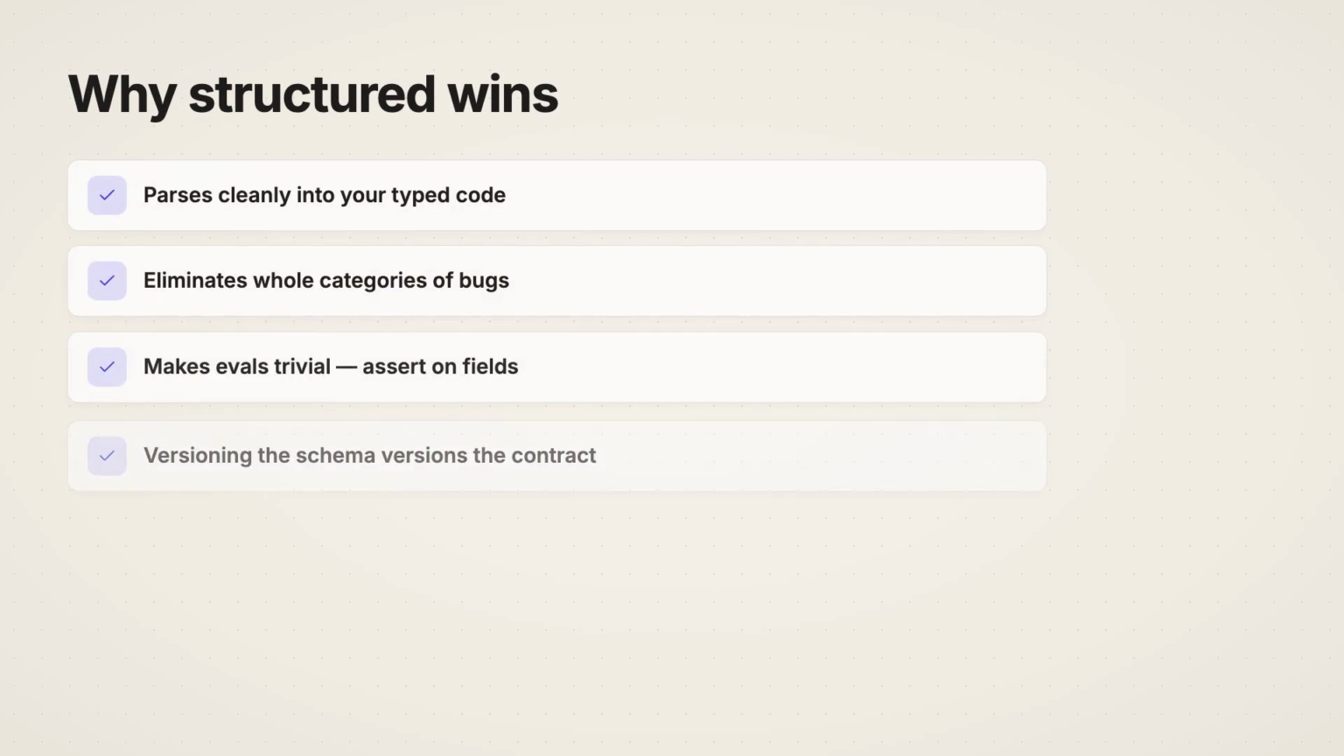4 reasons to demand JSON. It parses cleanly into your typed Python code. It eliminates parsing bugs. It makes evals trivial. You just assert on field values. And versioning, the schema versions, the contract between you and the model.